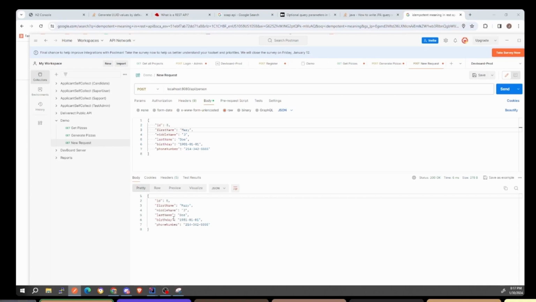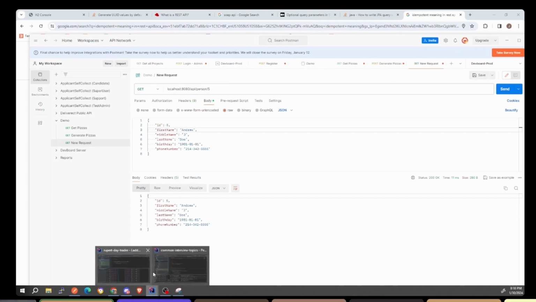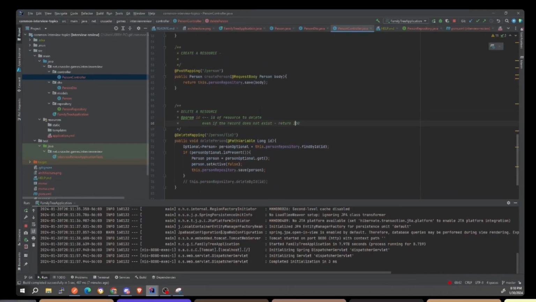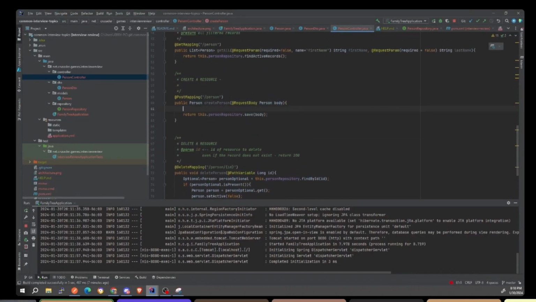Oh, look, we got a bug here. If I keep hitting 5, if I keep trying to send it, instead of becoming a post or a create, it's now updating my Mary here. If I change this to Andrew and hit send, it now changed the record of 5. So if I do /5 here and I do get, this is a bug. When I do get 5, I see that Andrew was changed. It's acting like a put, or like an update. So what we need to do to fix that is go to our post mapping here, and all we've got to do is, this is why you use a DTO, by the way.